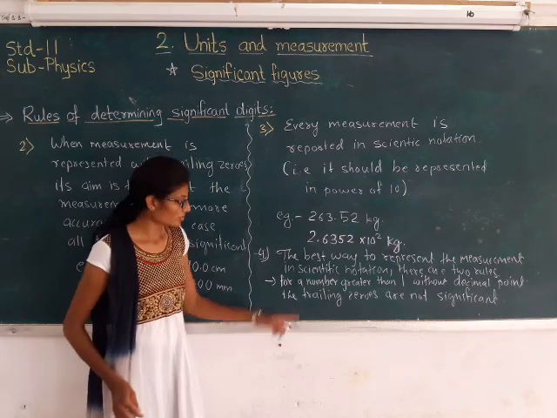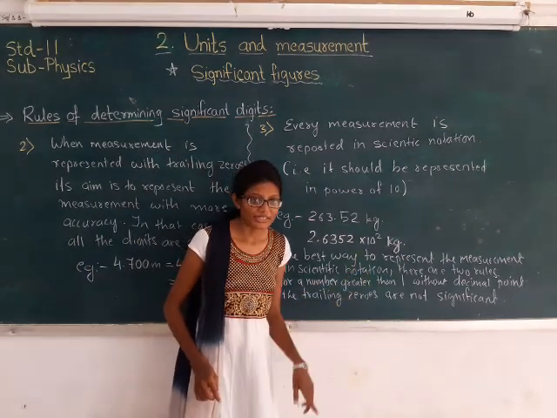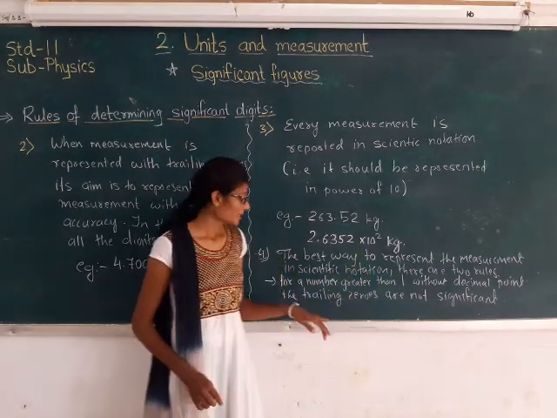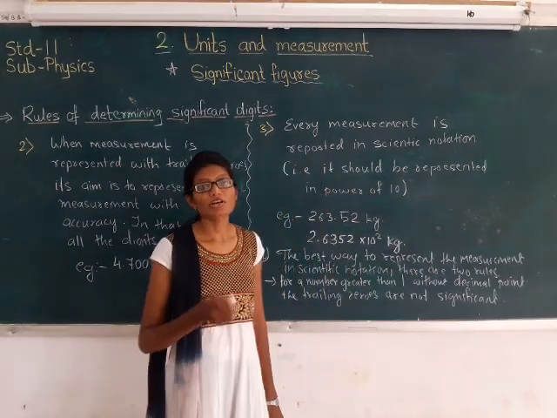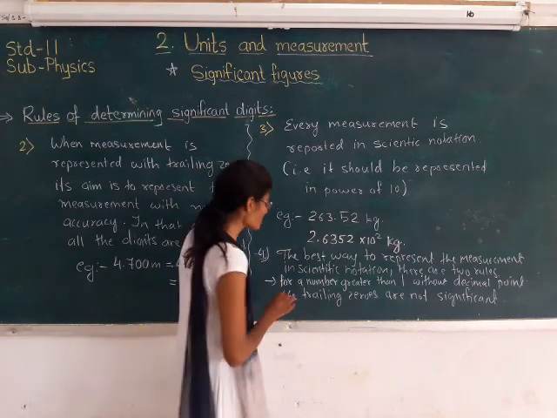First rule that we should follow, that is, the number greater than 1 without decimal point, the trailing zeros are not significant. And for a number with decimal point,